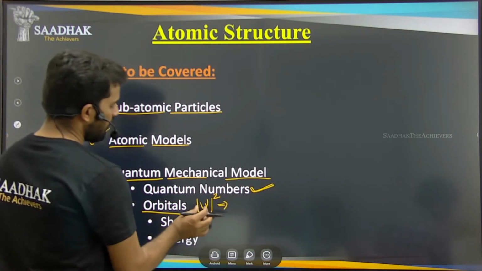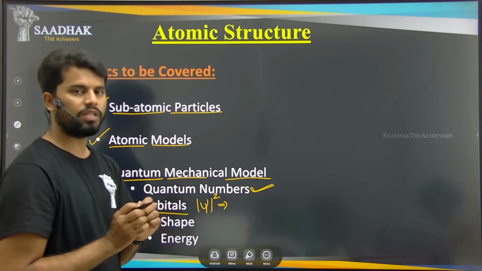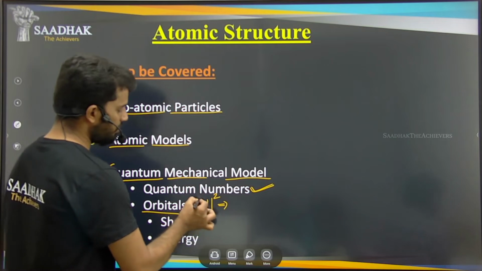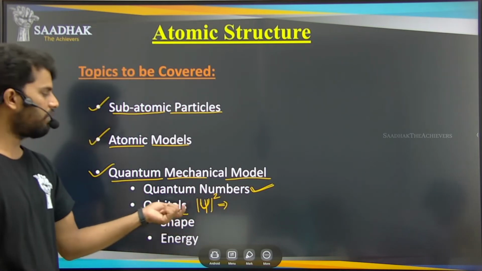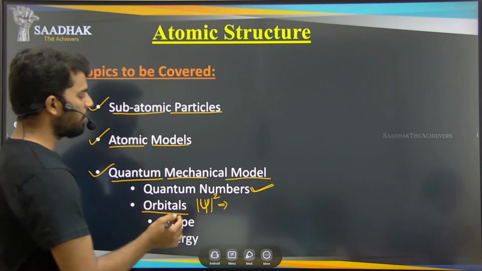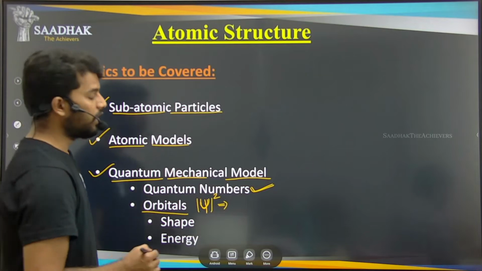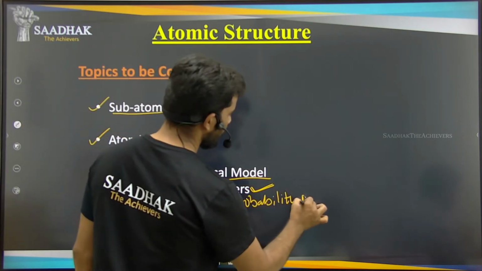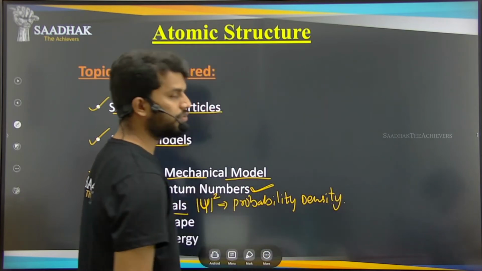So these orbitals don't have any fixed mathematical values, but the wave function given by Schrodinger, the psi function, does. The square of this psi function gave us the probability density, right? So the probability density value is nothing but the density of the electrons present around the nucleus, avuna.